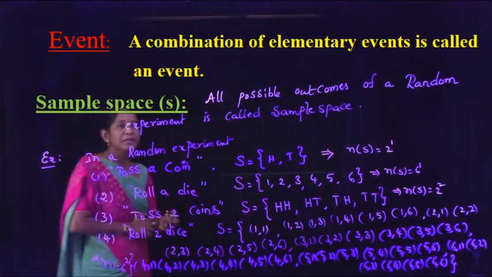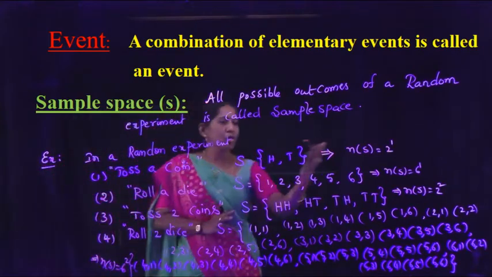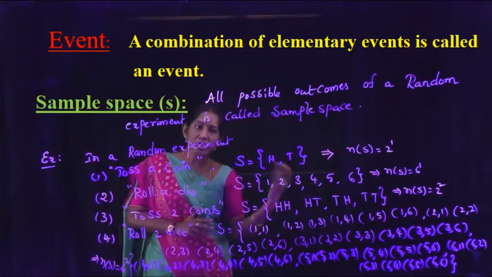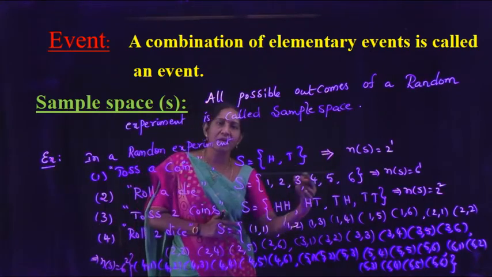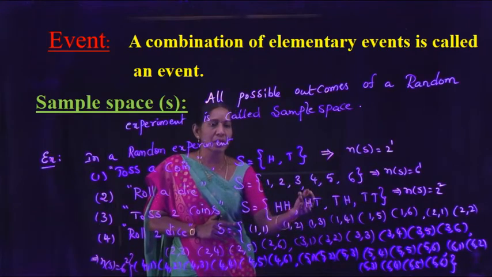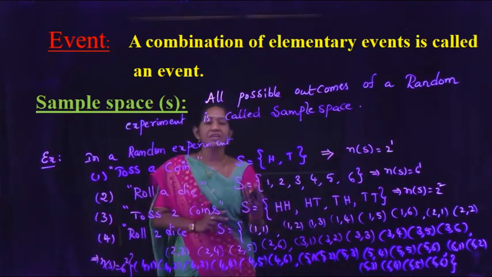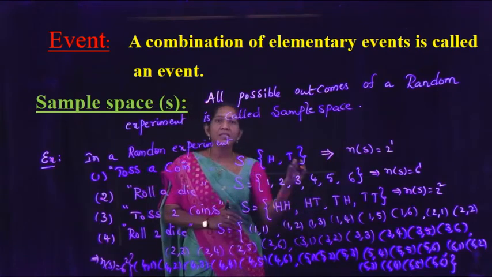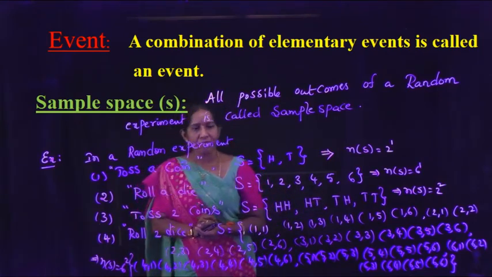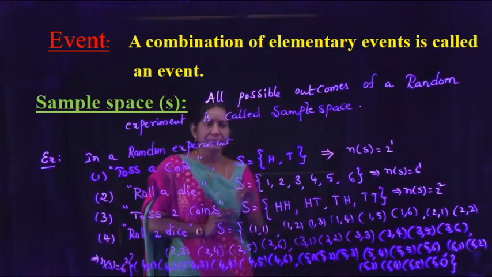Like this: toss a coin, N(S) is 2 to the power 1. Toss 2 coins, N(S) is 2 squared. Toss 3 coins, N(S) is 2 cubed. Toss 4 coins, N(S) is 2 to the power 4, and so on. Toss n coins, then what is N(S)? 2 to the power n.